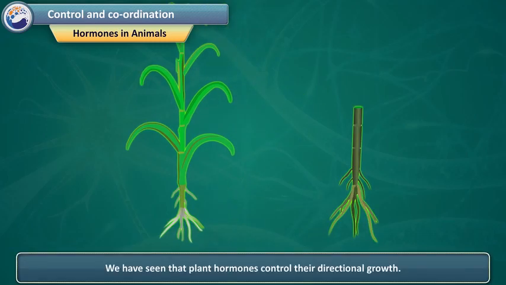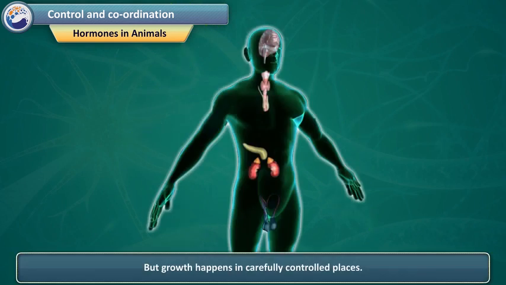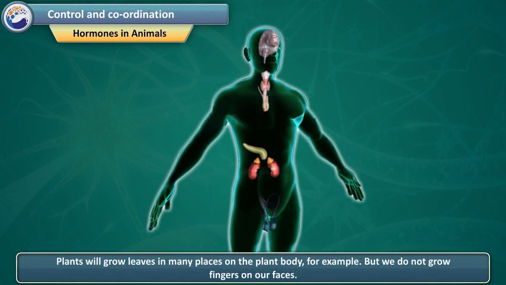Hormones in animals. We have seen that plant hormones control their directional growth. What functions do animal hormones perform? We have never seen an animal growing more in one direction or the other, depending on light or gravity. But growth happens in carefully controlled places. Plants will grow leaves in many places on the plant body, for example. But we do not grow fingers on our faces.